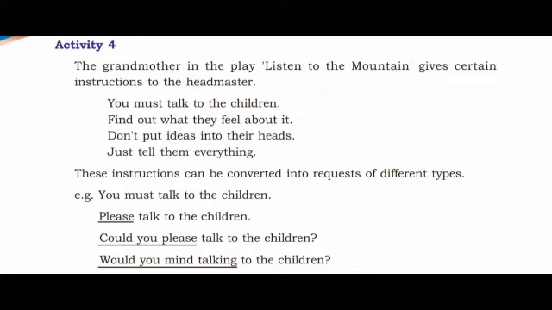Then last sentence, just tell them everything. Please tell them everything. Could you please tell them everything? Would you mind telling them everything? So children, we can convert the instructions into requests of different types. And one important thing you should note, would you mind plus verb plus ing.